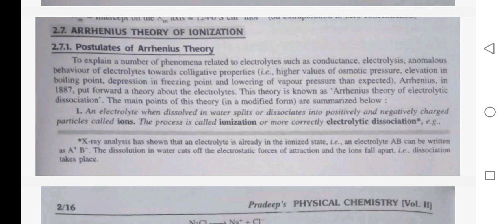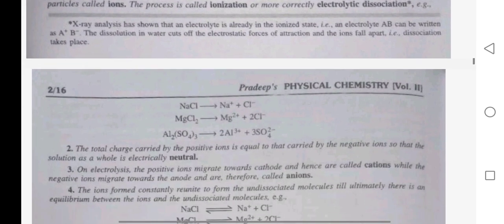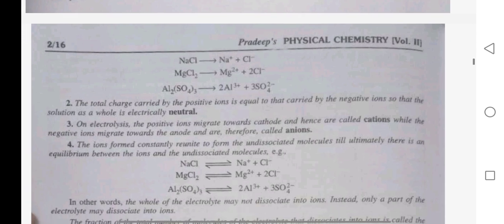An electrolyte when dissolved in water splits or dissociates into positively and negatively charged particles called ions. The process is called ionization, or more correctly, electrolytic dissociation. NaCl → Na⁺ + Cl⁻, MgCl2 → Mg²⁺ + 2Cl⁻.